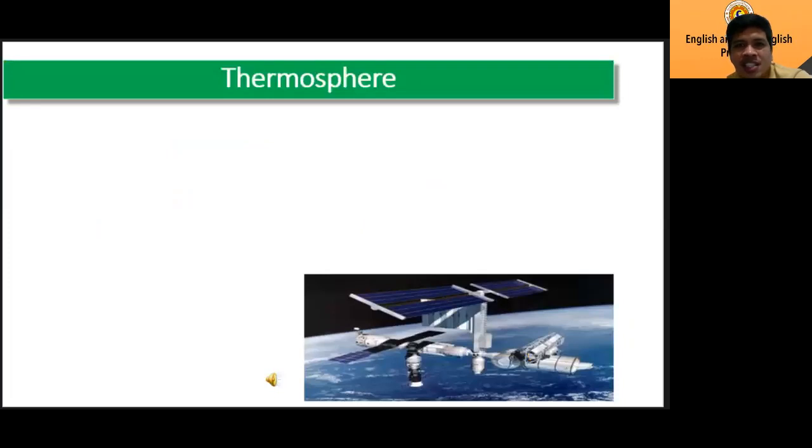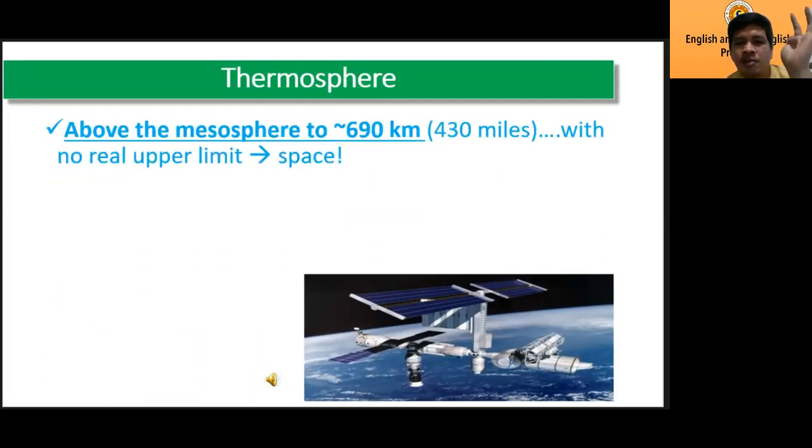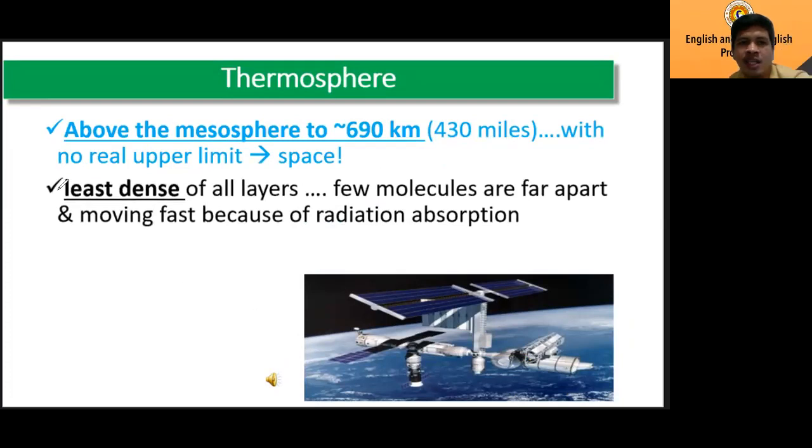The last one is thermosphere. Sorry, not the last one. Number 4. Number 4 is thermosphere. Next one. Thermosphere is above the mesosphere. It's the least dense of all the layers because there are few molecules. The few molecules are far apart and moving very fast because of radiation.